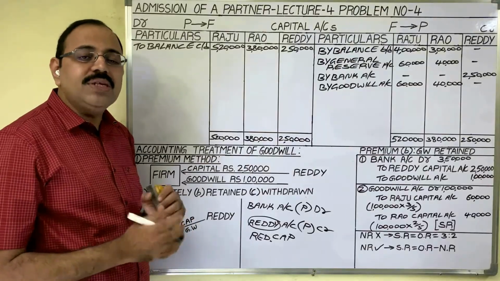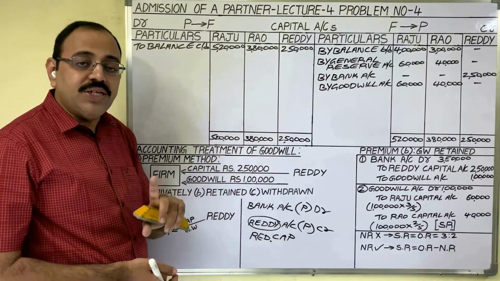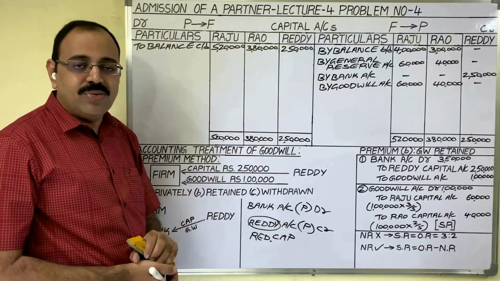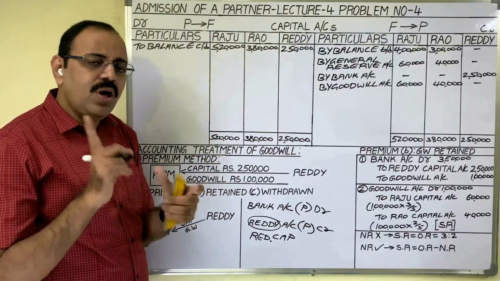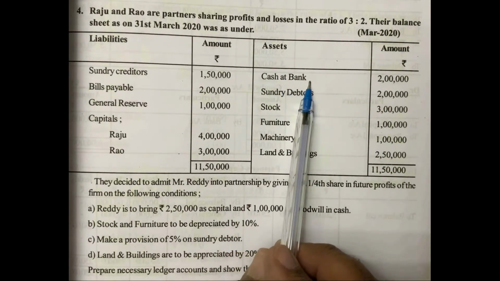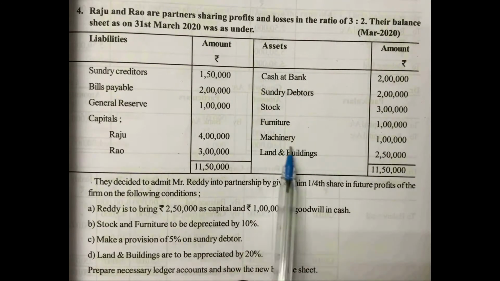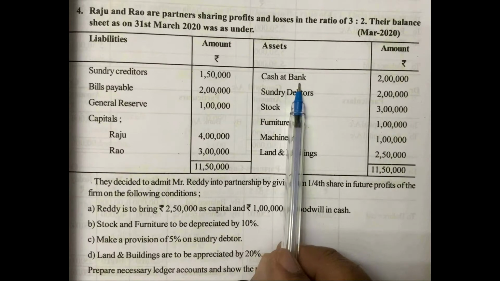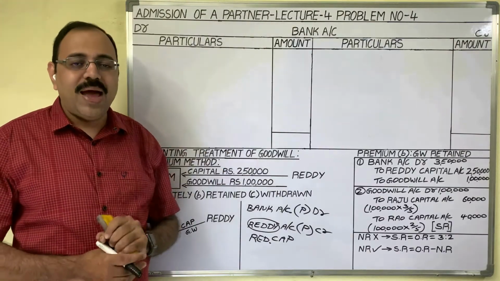So capital accounts completed. After capital accounts, we have to prepare cash account or bank account. Now the doubt is which account we should prepare, cash account or bank account? See the old balance sheet asset side. Cash at bank is given, means bank balance is given and cash balance is not given. As bank balance is available in the question, we have to prepare bank account. We have to start bank account with opening balance.